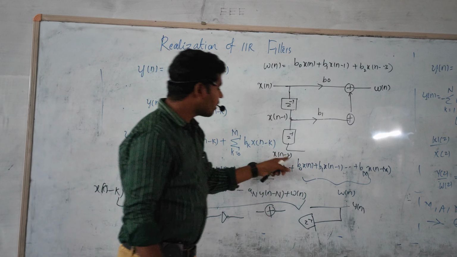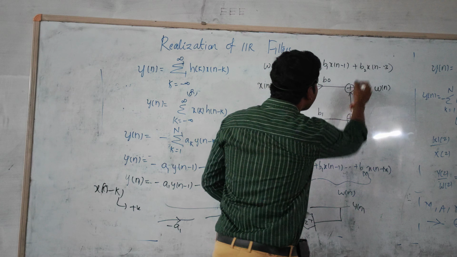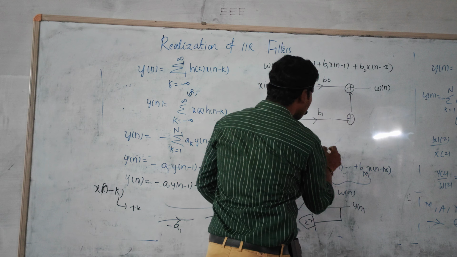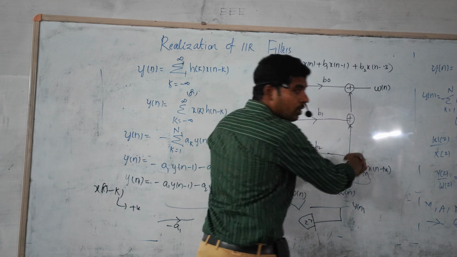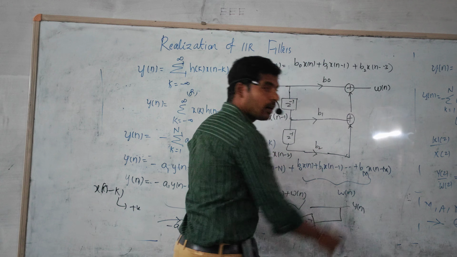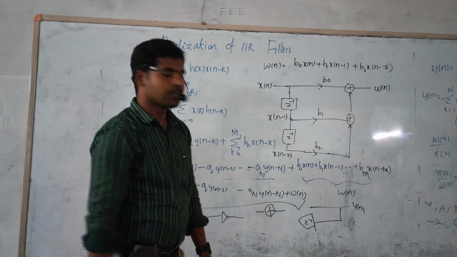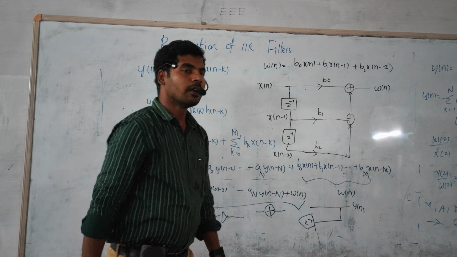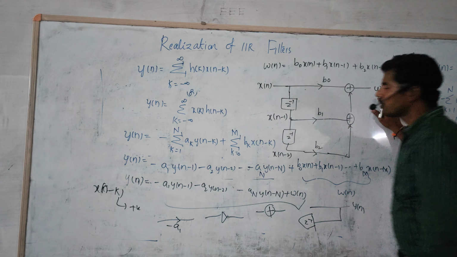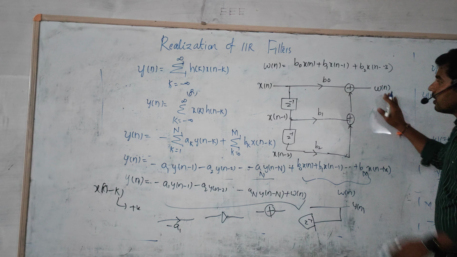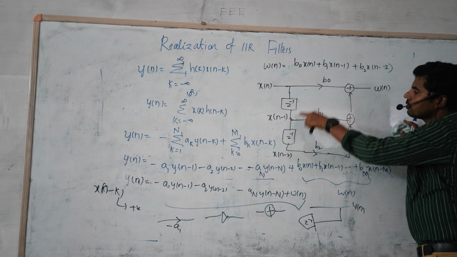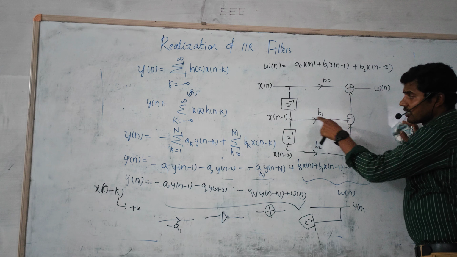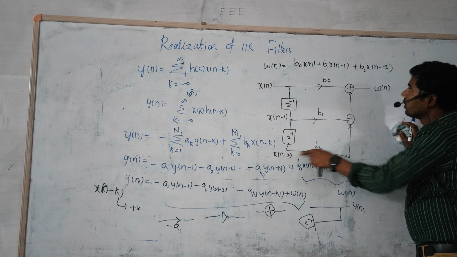Therefore it is multiplied with the b2 element. So just I will generalize this concept up to this. In case you have more elements, you just have to add adders also. That is the realization for omega n. Does it satisfy the corresponding equation? Now omega n is equal to b0 into x of n, direct relation. Next b1 into x of n minus 1, b2 into x of n minus 2.